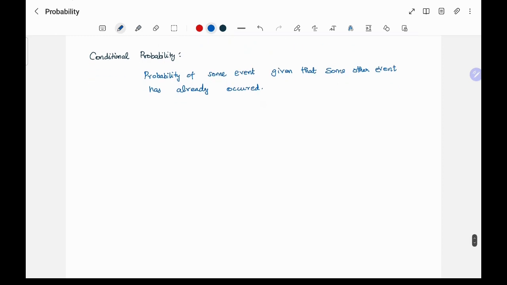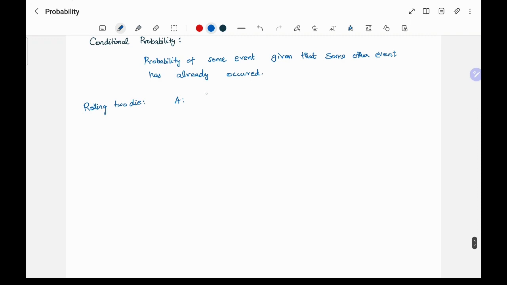So what is happening here? Let's take a case of rolling a die. Okay, let's say event A is an even number occurs, B is number 1 occurs, and C is number 2 occurs.